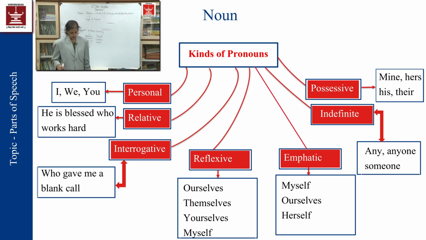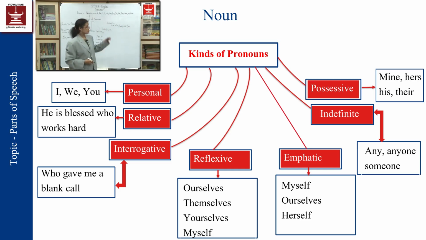Now, possessive pronouns means where possession is being shown. This bungalow is hers. This laptop is mine. So, mine, hers, his, theirs.